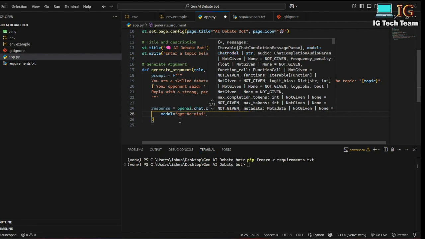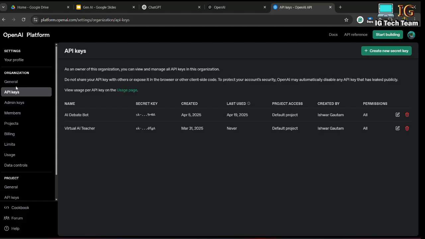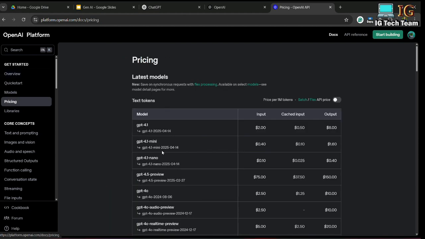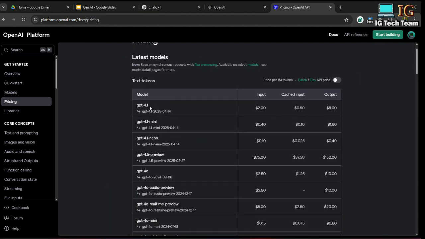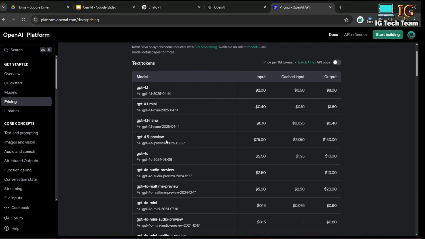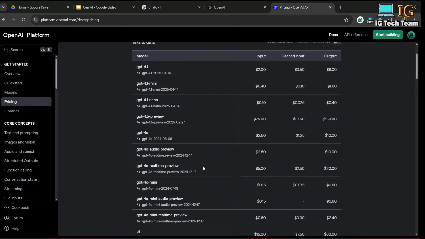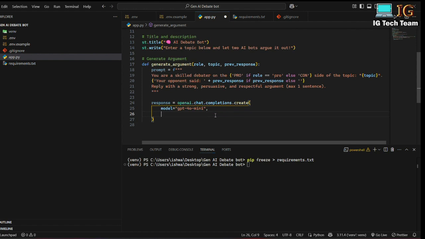I have to use this model, and from here if I search for models, I can go to the dashboard, OpenAI platform, and here if I click on pricing, you can see there are different models, GPT 4.1, GPT 4.1 mini. So there are different models, and not all of them are free, so you can choose a model from here. And also, I have to pass the messages.